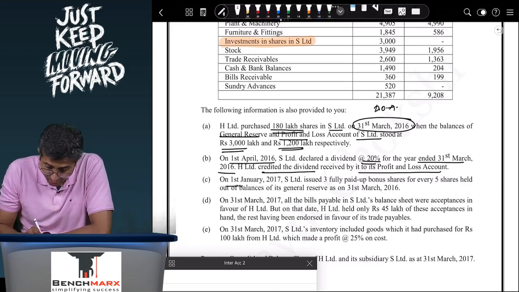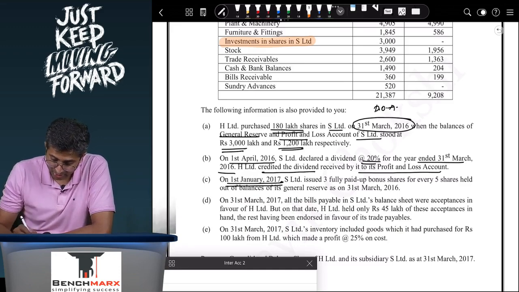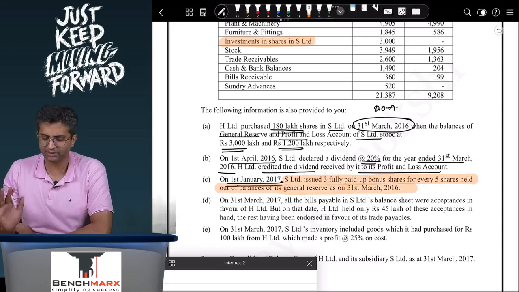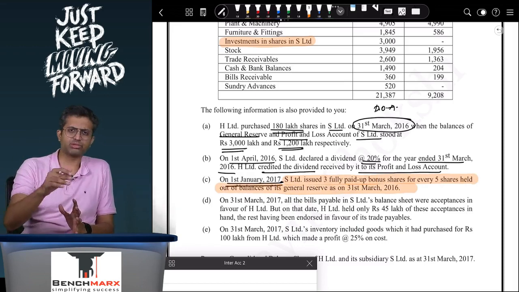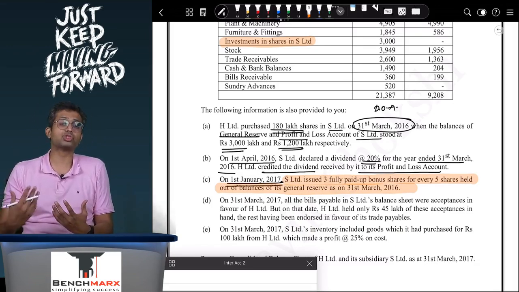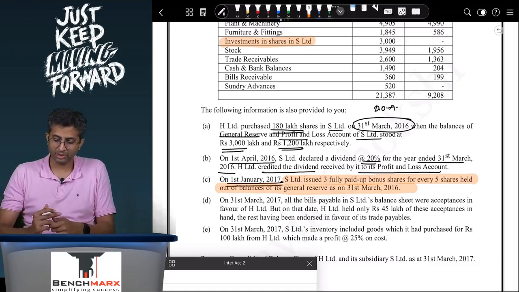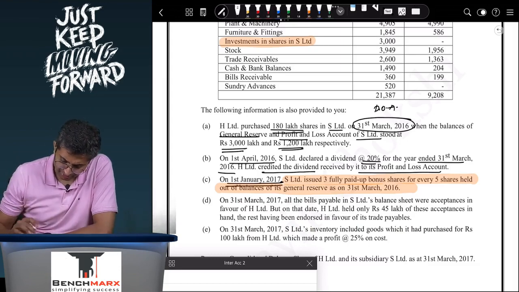On 1st January 17, a good 9 months later, the new adjustment, S issued 3 fully paid bonus shares for every 5 shares held out of balances in the general reserve as on 31st March 2016. So this is balances in the general reserve on 31st March 16. So this is a bonus paid out of general reserve balance on the date of acquisition, and hence this bonus is also paid out of pre-profits. So this is a bonus adjustment. There's a dividend adjustment as well.